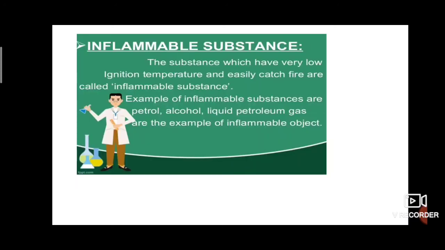The next thing is inflammable substances. The substances which have very low ignition temperature and easily catch fire are called inflammable substances. Examples of inflammable substances are petrol, alcohol, LPG, and diesel. These are examples of inflammable substances.